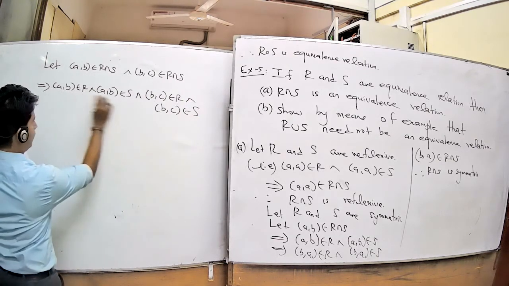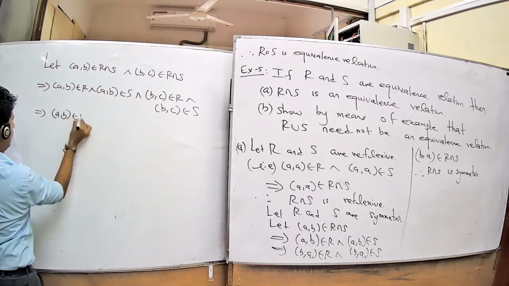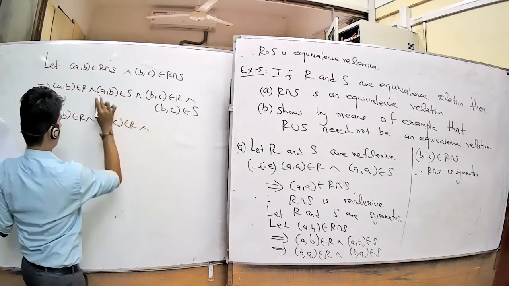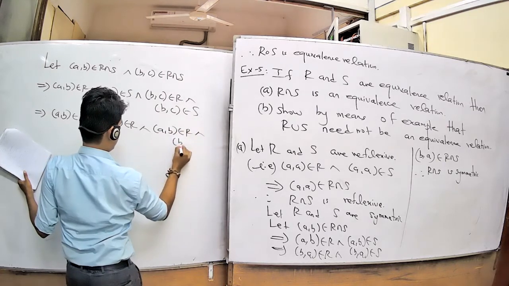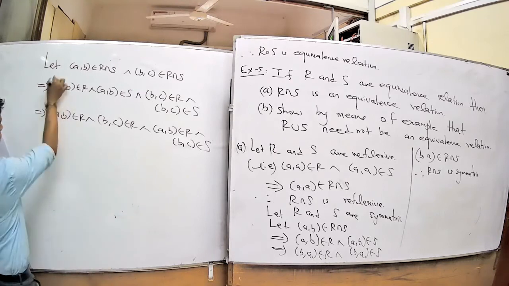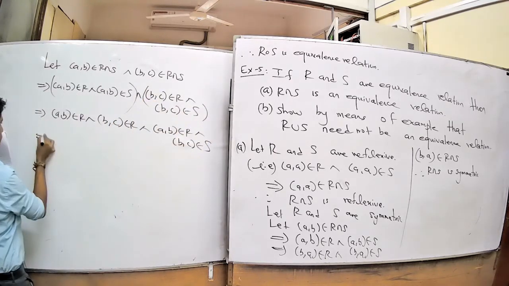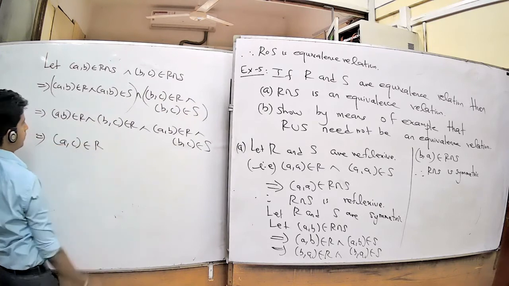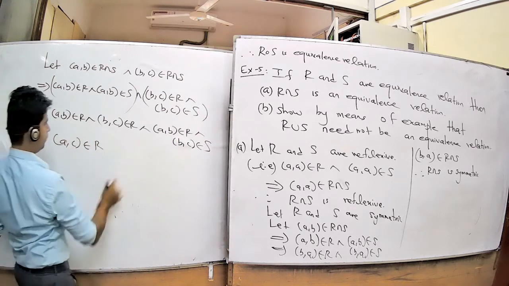Now you take the ones for R first: (A, B) belongs to R and (B, C) belongs to R. Therefore, (A, C) belongs to R because R is transitive.